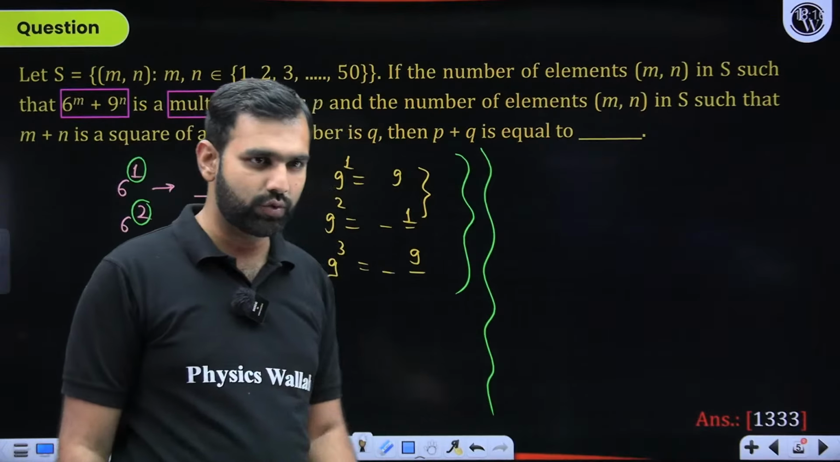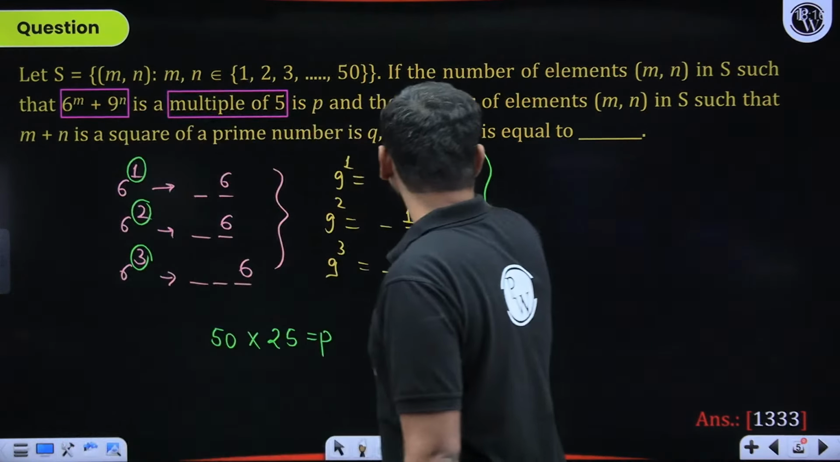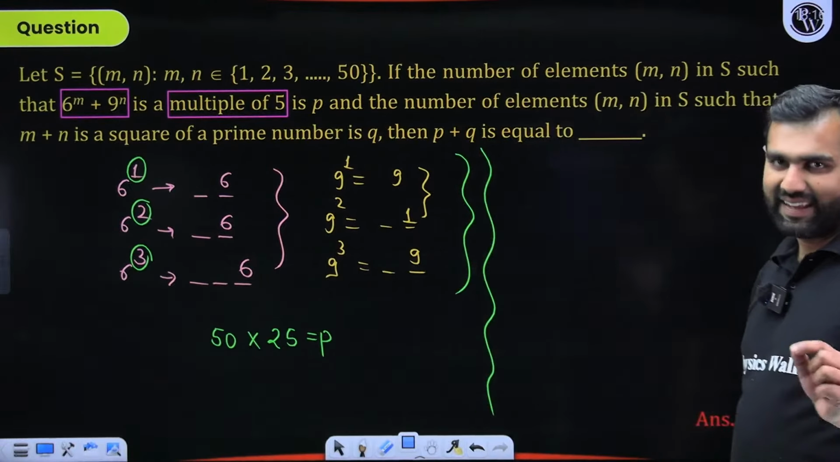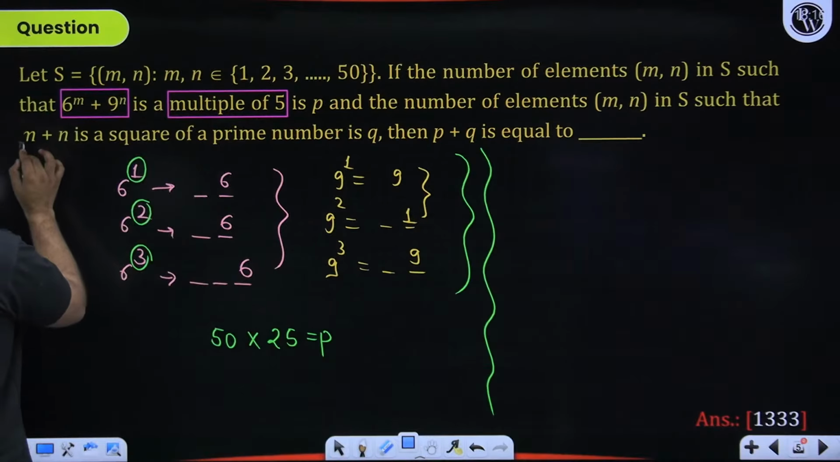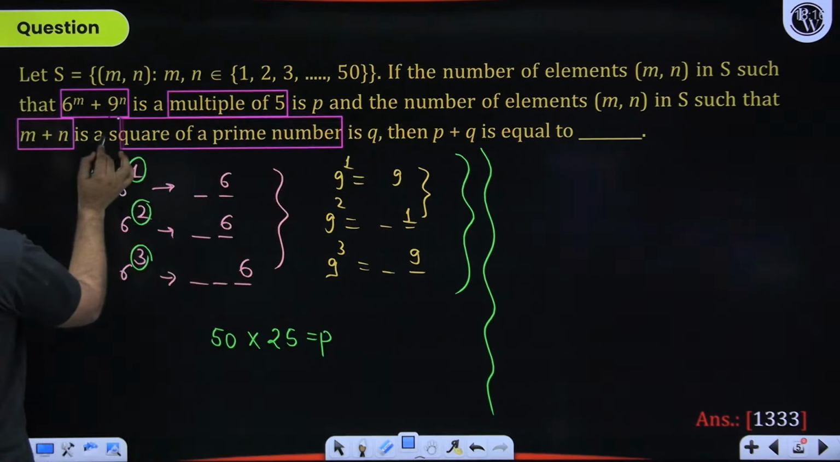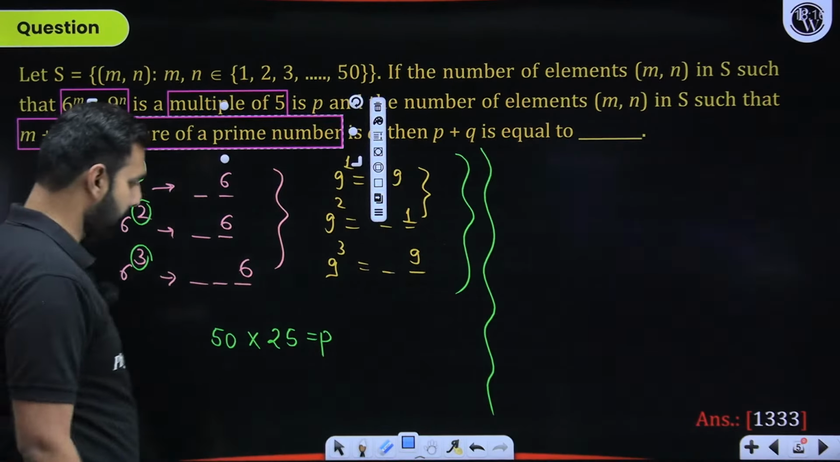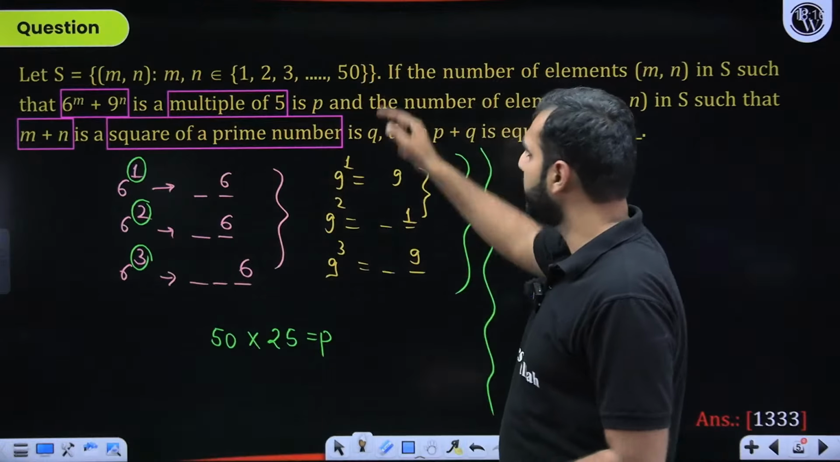Are we clear on this, whatever I've done so far? The second part of this question, what does it say? The number of elements (m, n) in S such that m plus n is a square of a prime number. Okay. Now, first of all, understand m plus n, the range will be 50 plus 50, 100.